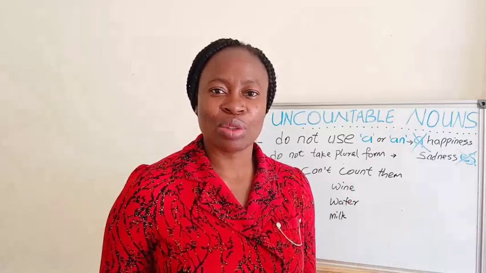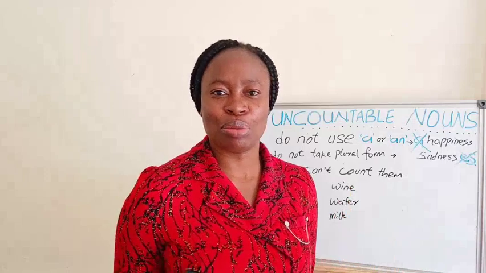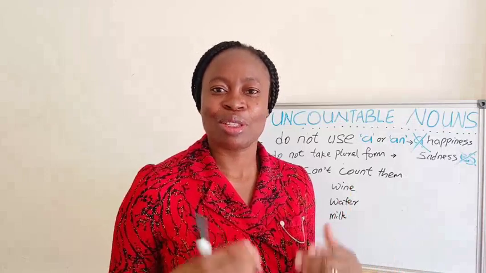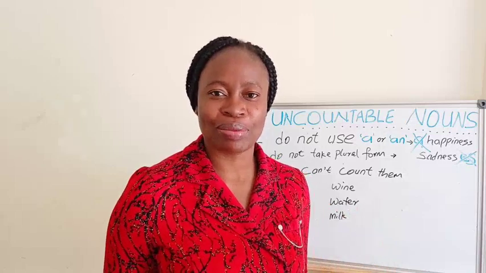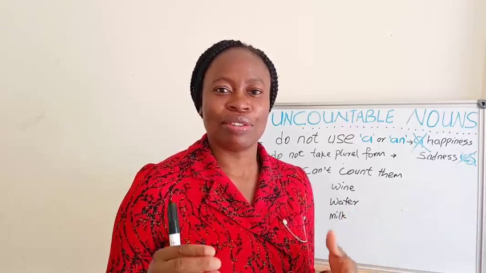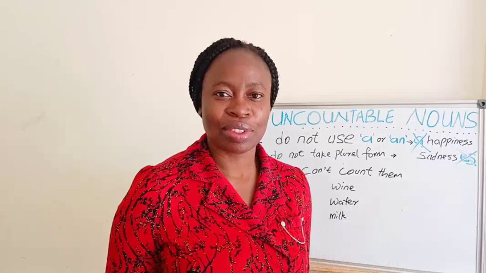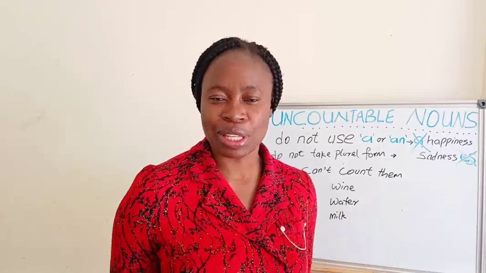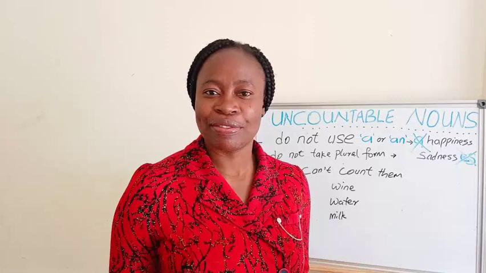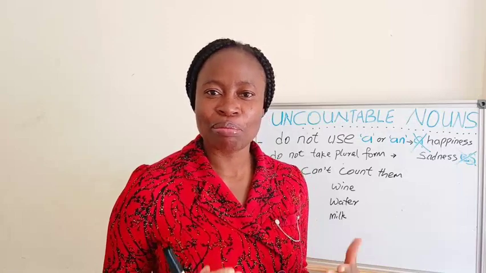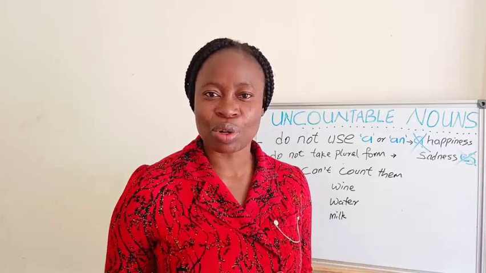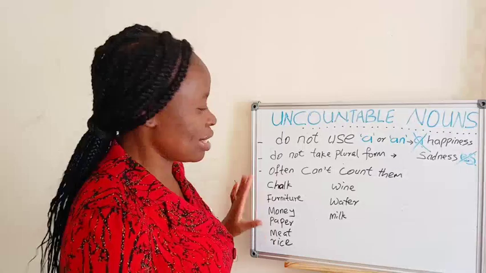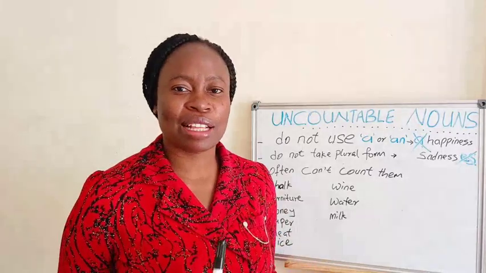You cannot say 2 milk. Give me 2 tins of milk. Or give me 5 water. No. You can say 5 cups of water. You don't say, I need 5 money. No. Money is uncountable.